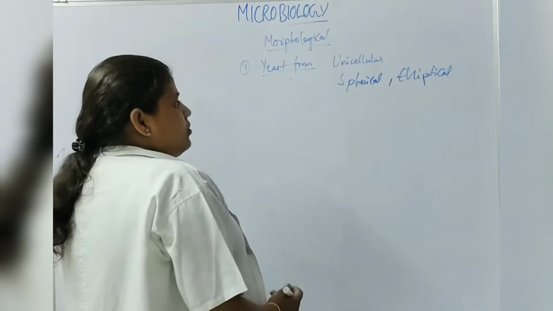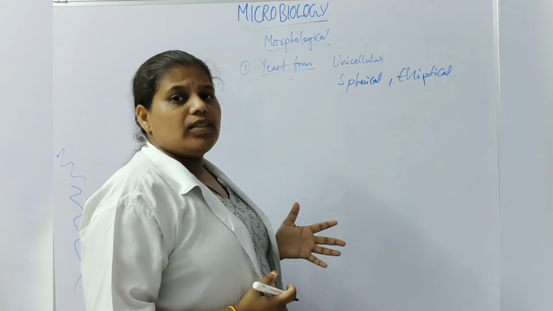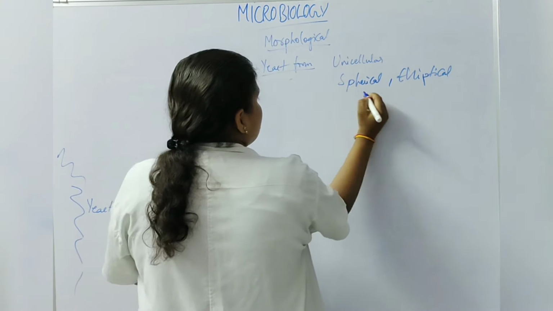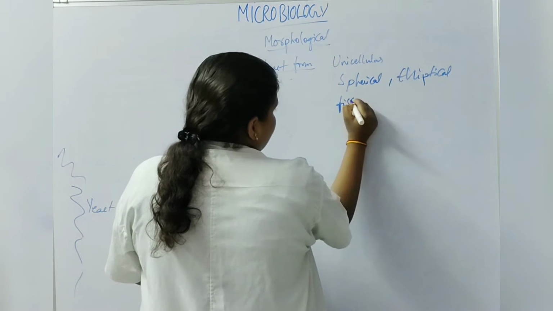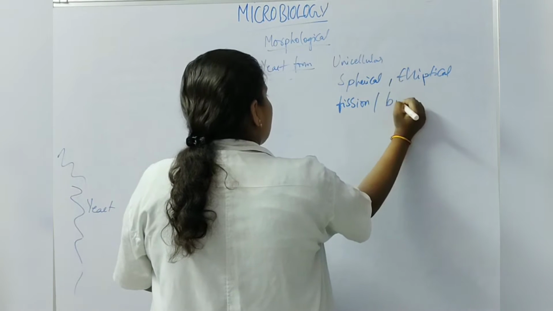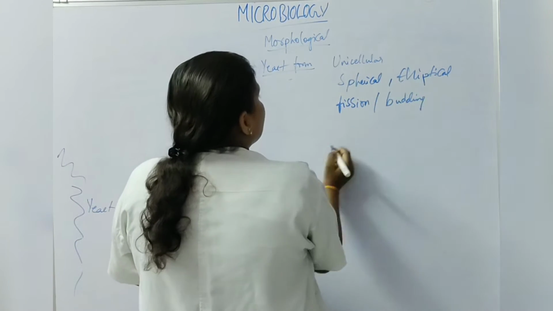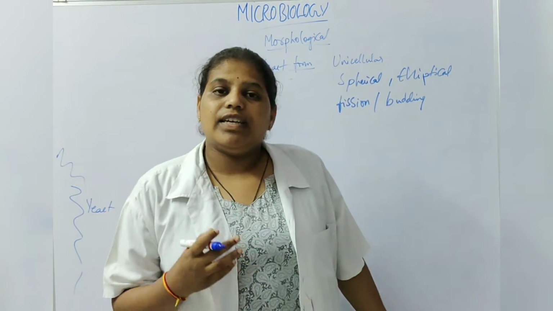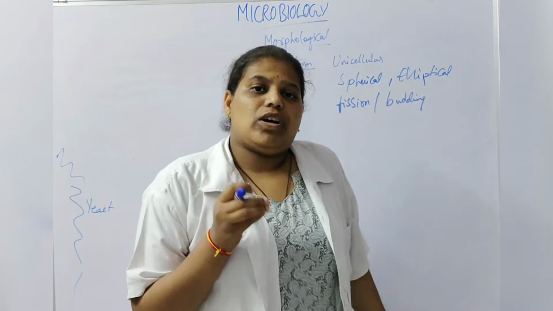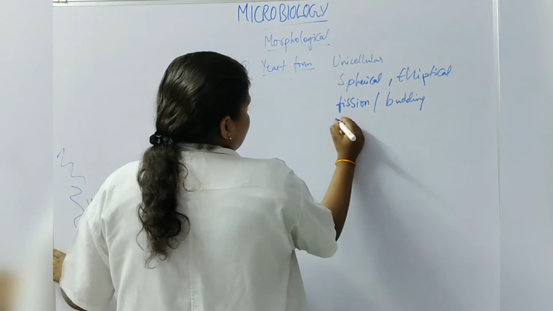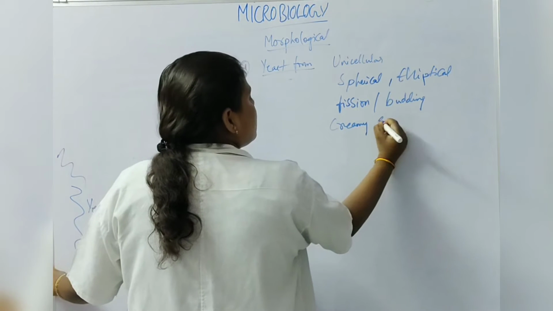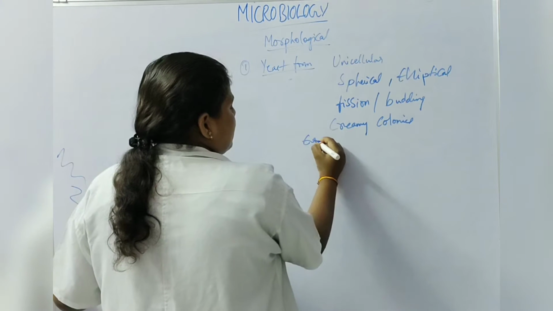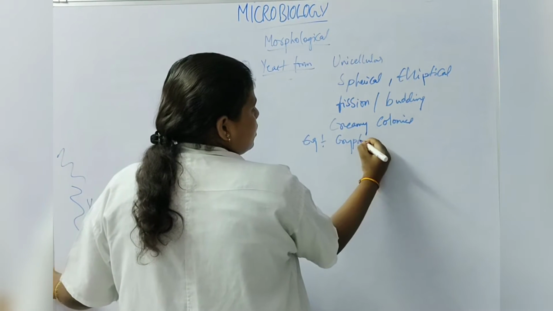and they reproduce or divide by binary fission, or by a fission process or budding process. And when we observe the yeast form fungi in a culture media, it forms creamy colonies in the culture media. The example is Cryptococcus neoformans.